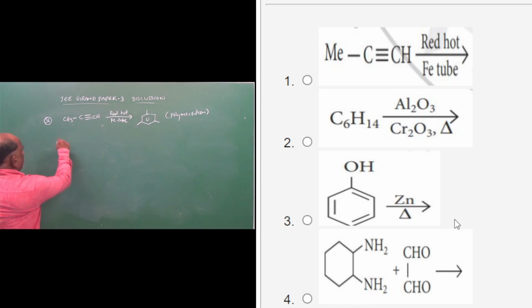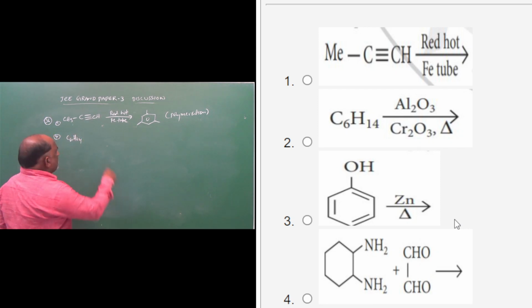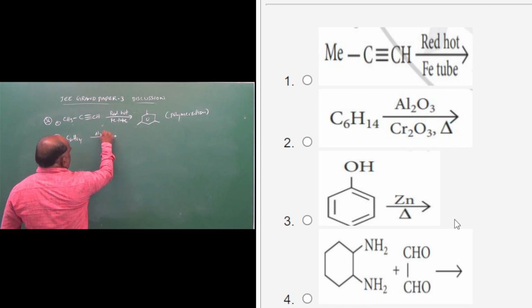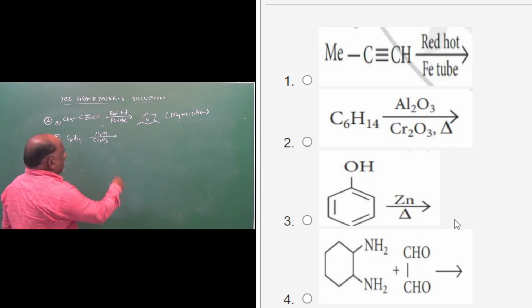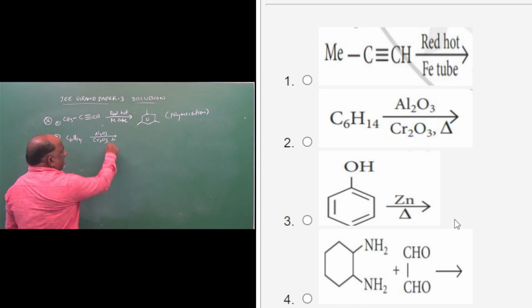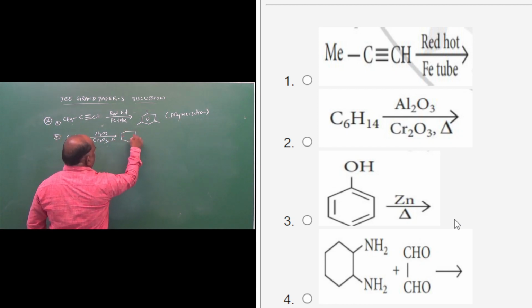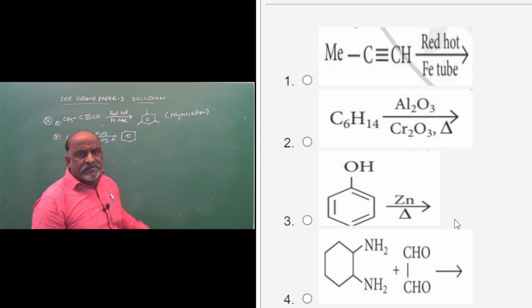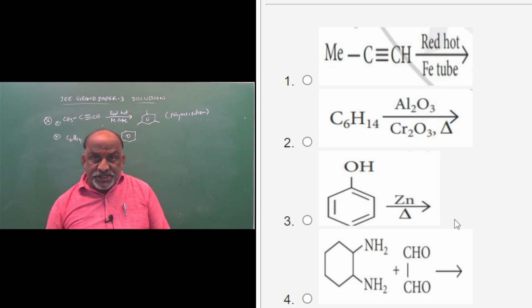Next, option 2: C6H14 with Al2O3 and Cr2O3, on heating gives rise to benzene only. This reaction is called aromatization.